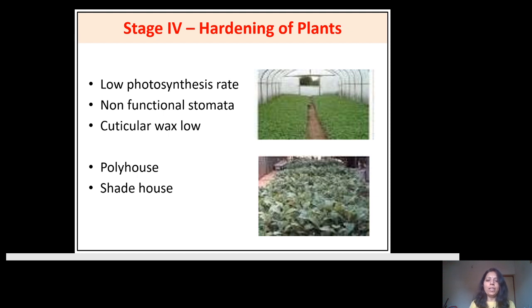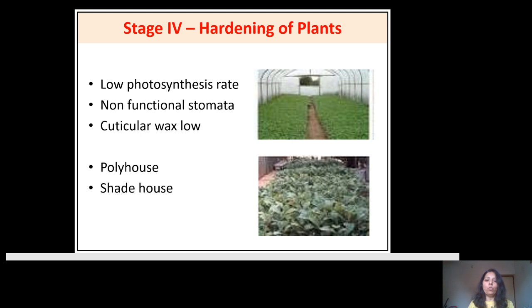First, you have to shift them to a medium that is somewhat more porous, because the roots developed within the laboratory are very delicate. They cannot directly penetrate the hard soil. That's why we first shift them to soil with more porosity, or coco peat.